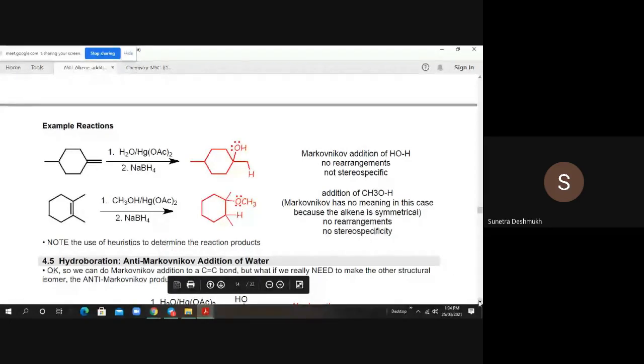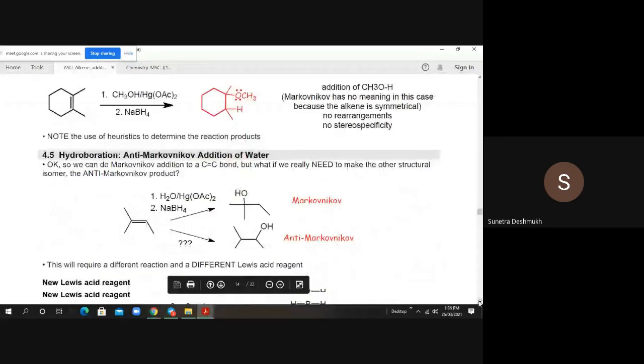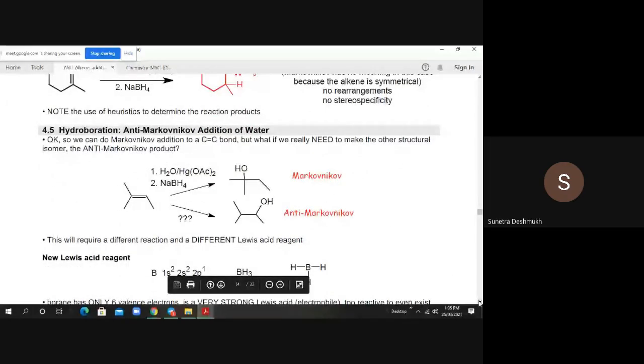Now the next reaction, hydroboration, very important. Pay attention. First of all, we have seen addition of a water molecule in the presence of a Bronsted acid like H2SO4, and we do get a rearranged product, a totally different product from the starting material.